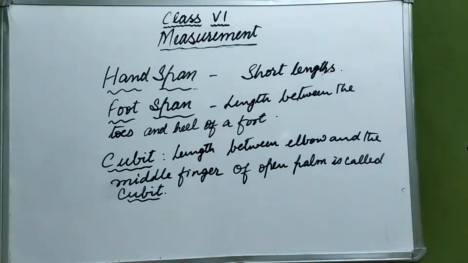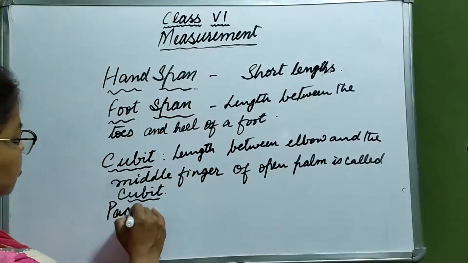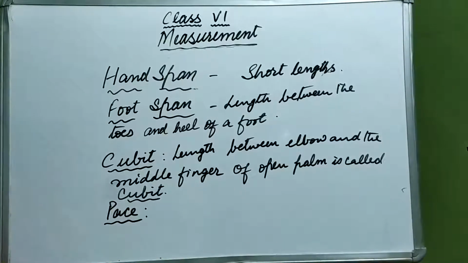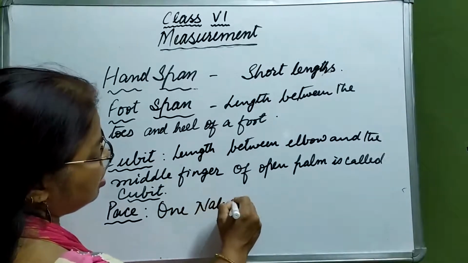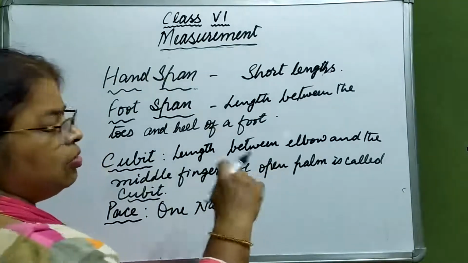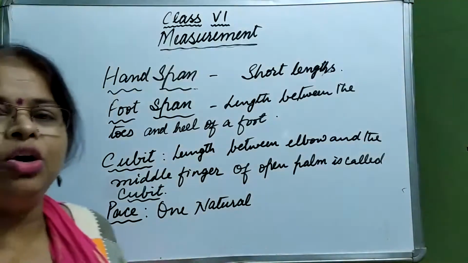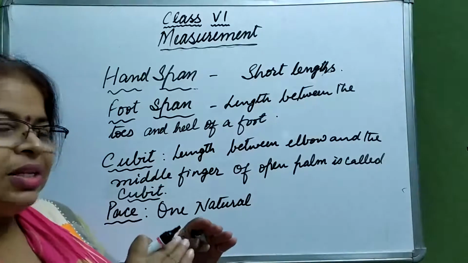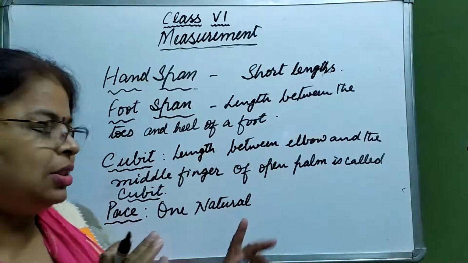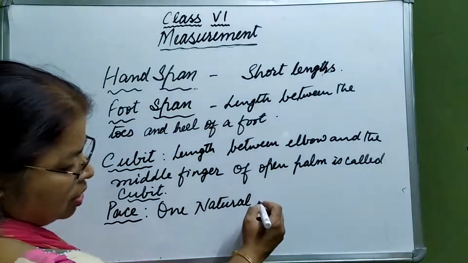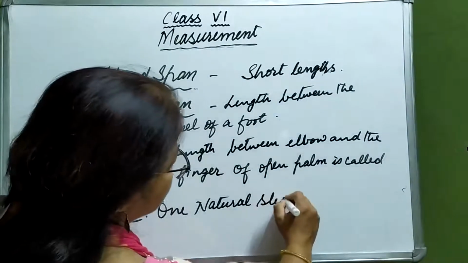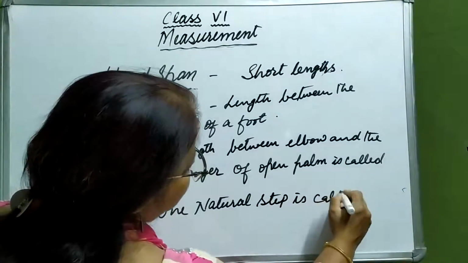Fine. Now the last one, pace. What is pace? One natural step, when we move in a normal manner. Whatever is the length of one step is known as pace. One natural step is called pace.